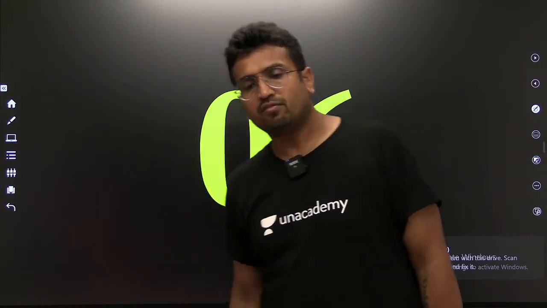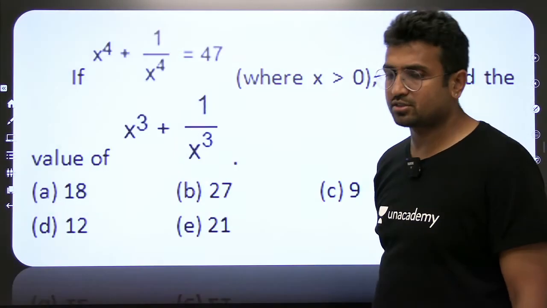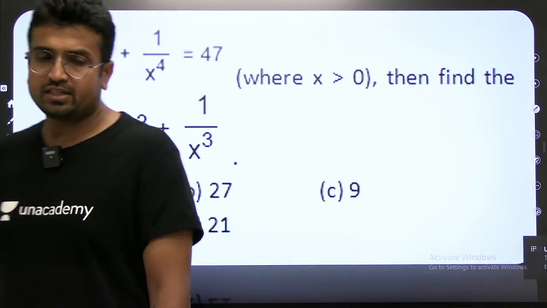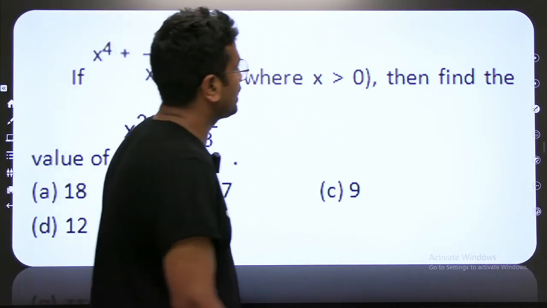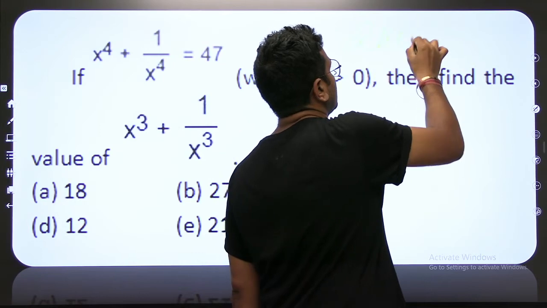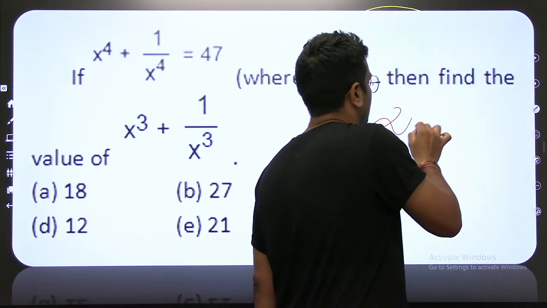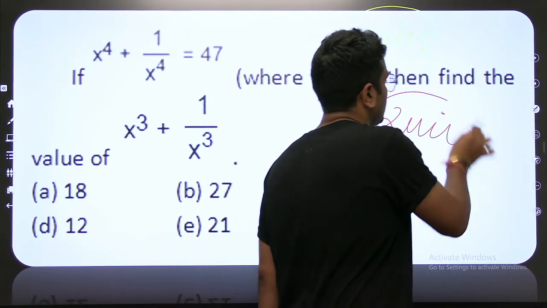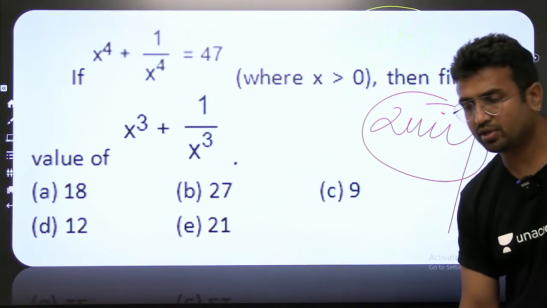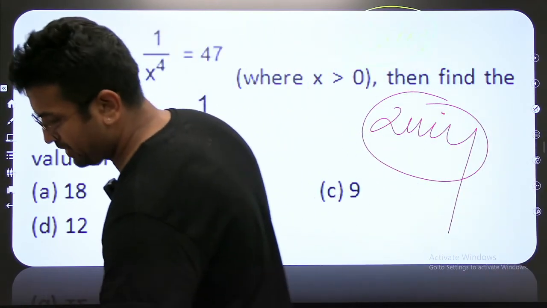For example, from algebra, this is the 6th question. Let's see if you can get the answer. I can give you 2 minutes. 2 minutes, guys. Make it fast, please. Let's see how many of you can get the answer.